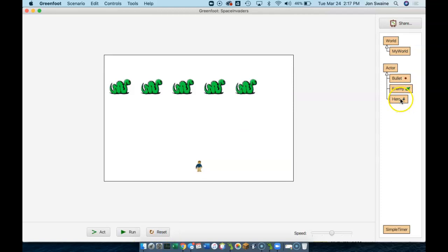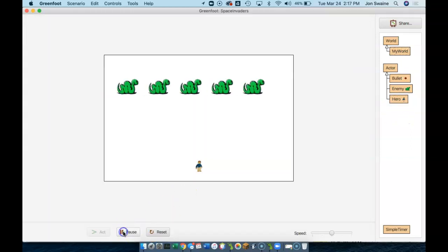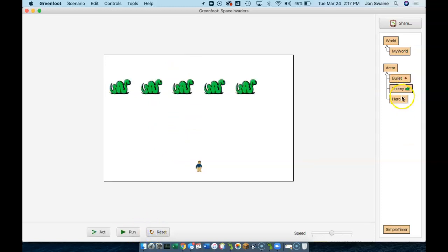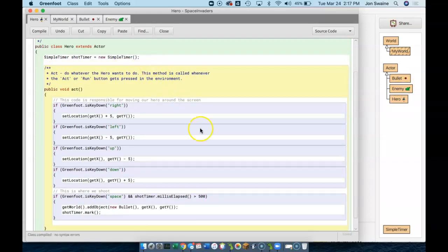If I were to go back to the hero and replace this with 500, then you can probably imagine what's going to happen, but that means the delay on my timer will be more. So that's half a second, because 500 milliseconds is half of 1 second. Now, I'm going to start doing a little bit of coding, I guess, a better coding design. I put a 500 here, and that's going to work. However, this is a better way to do it.